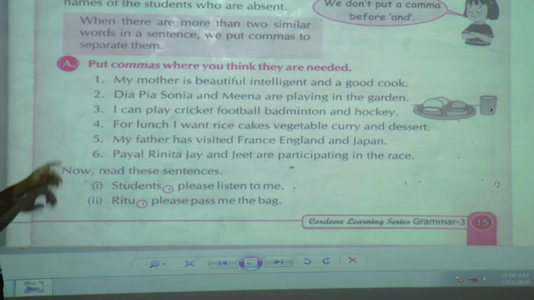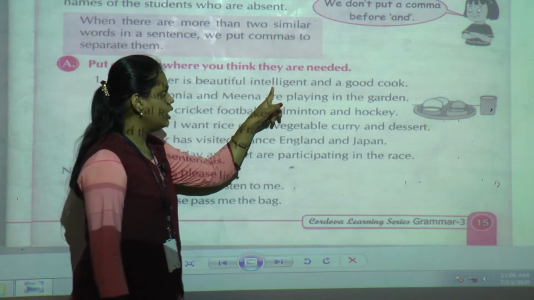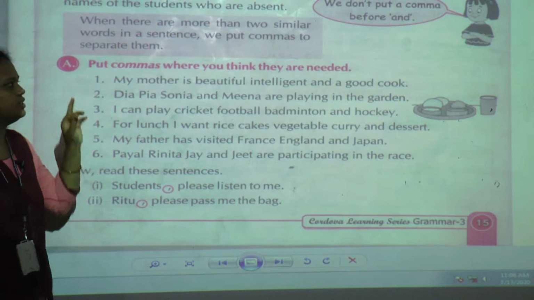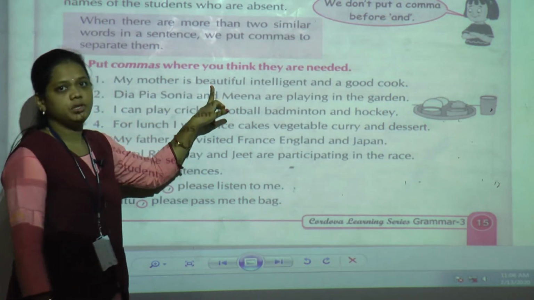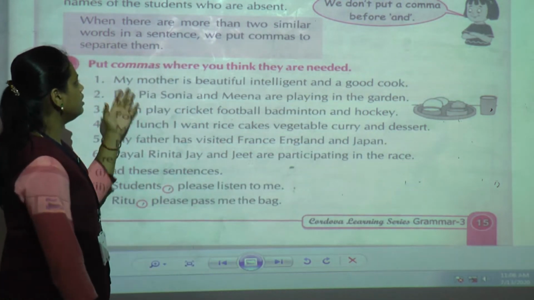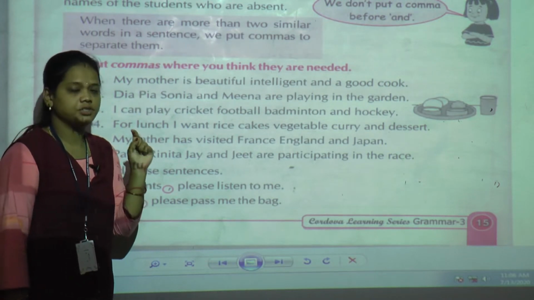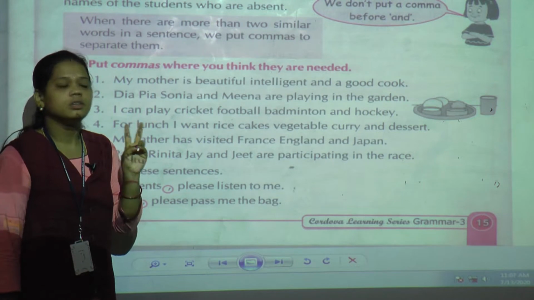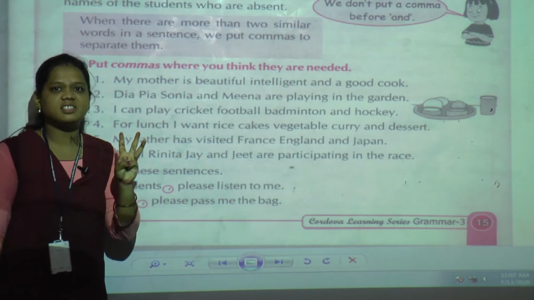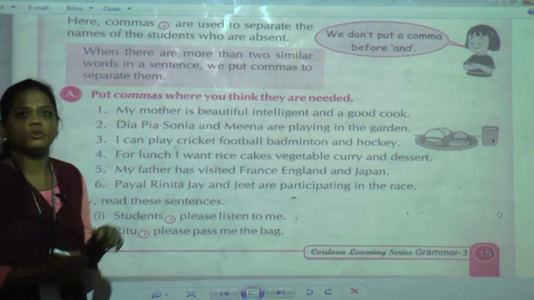Now the first one is: My mother is beautiful, intelligent and a good cook. See, it is saying about the mother, what she is: she is beautiful, she is intelligent and she is a good cook. Now here 3 similar things are given in this sentence. So what we have to do? We have to give the comma.